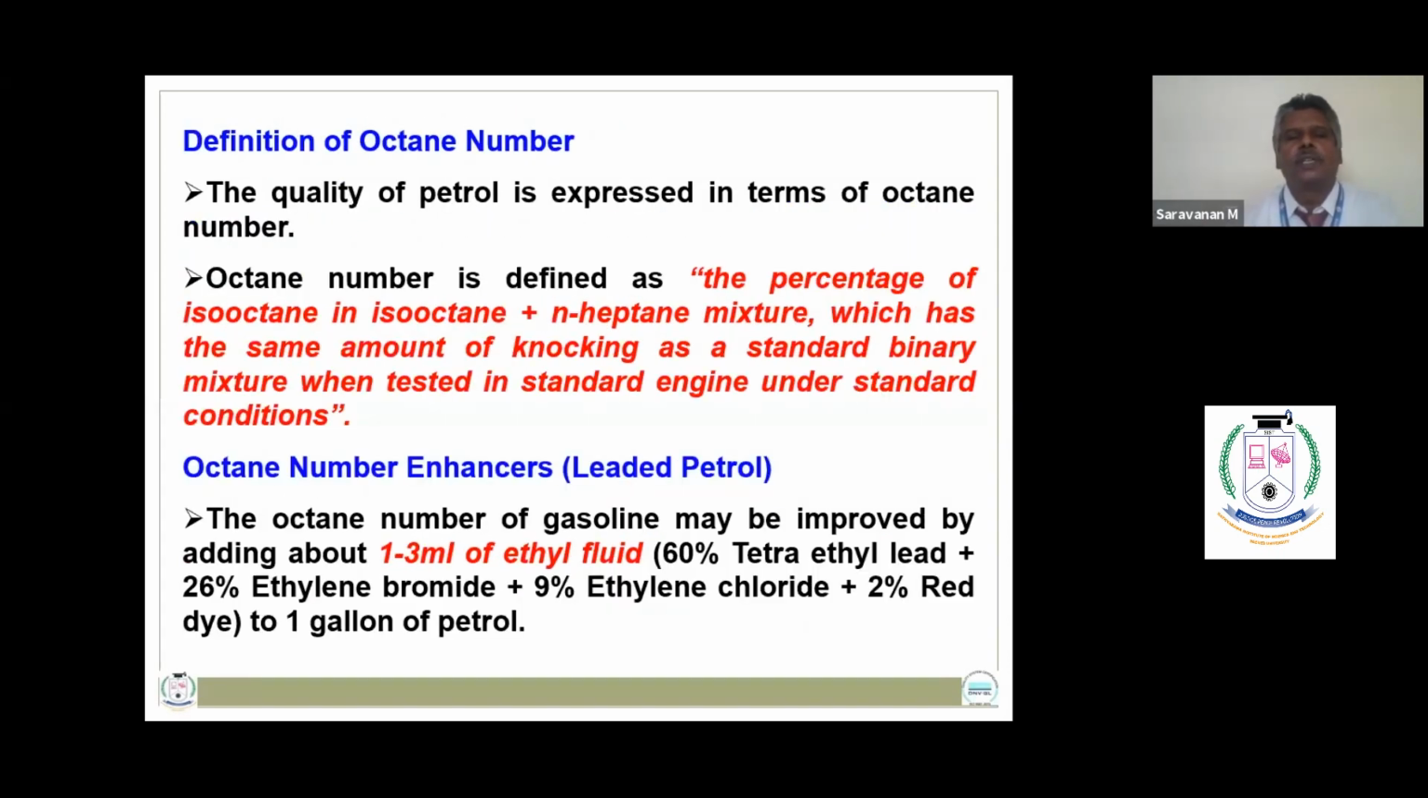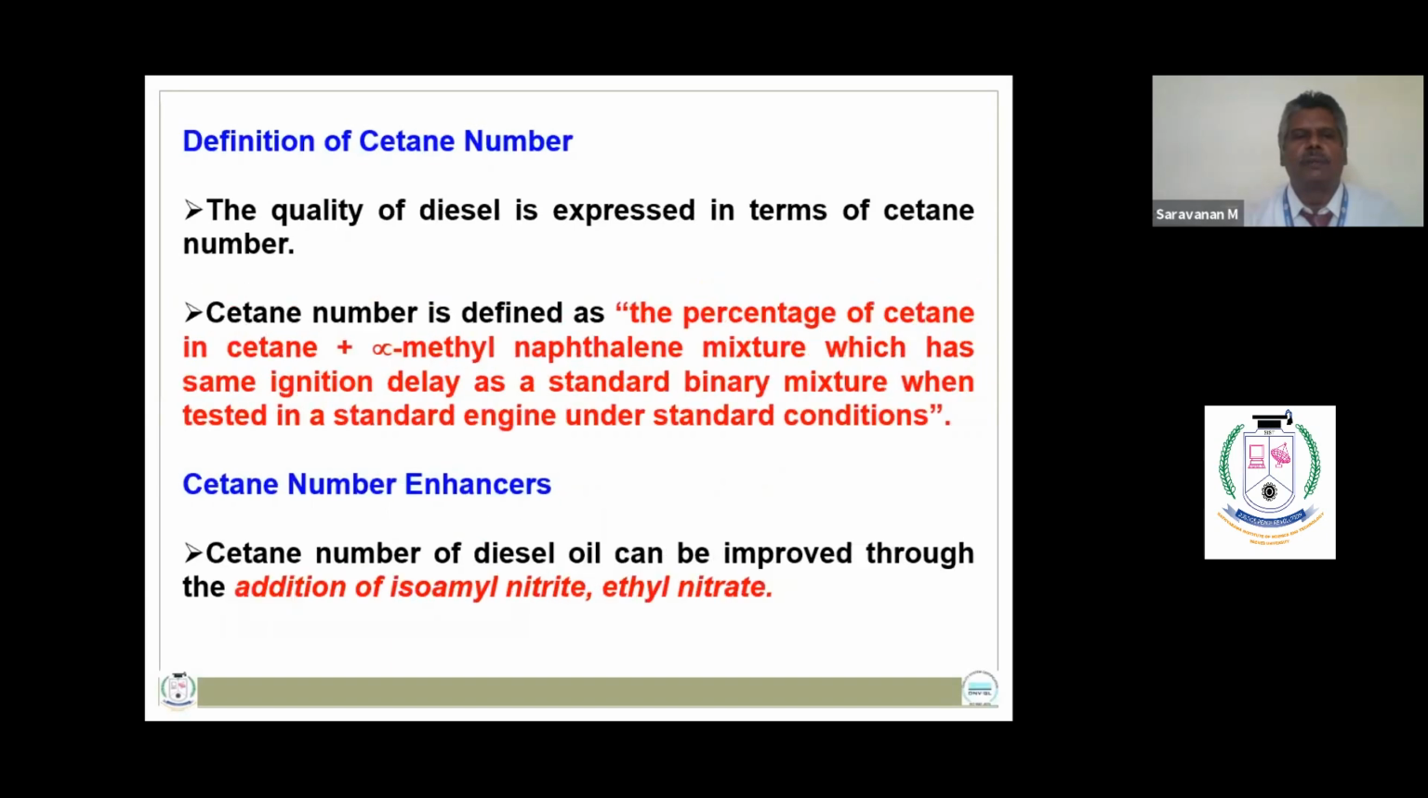So the quality of petrol is expressed in terms of octane number. It is defined as the percentage of isooctane in an isooctane and heptane mixture which has the same knocking characteristics as a standard binary mixture when tested in a standard test engine under standard conditions. The octane number of petrol can be improved by adding 1 to 3 ml of ethyl fluid. So the petrol containing this ethyl fluid is known as leaded petrol.